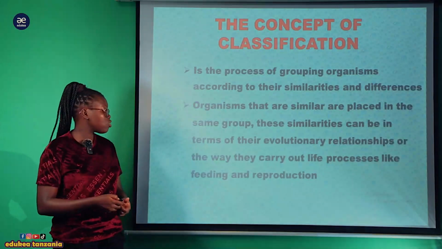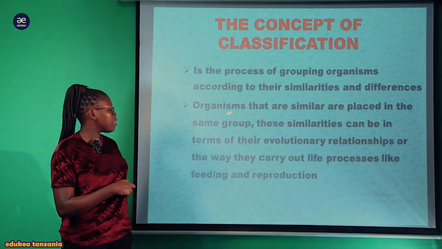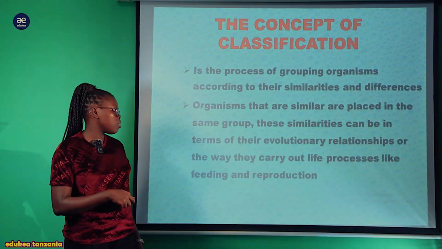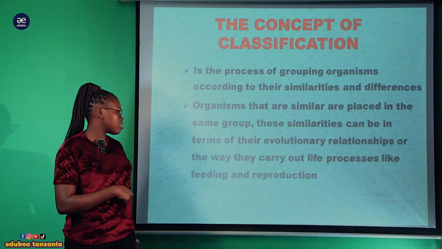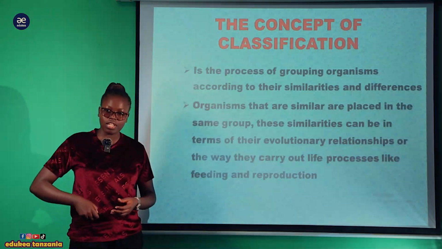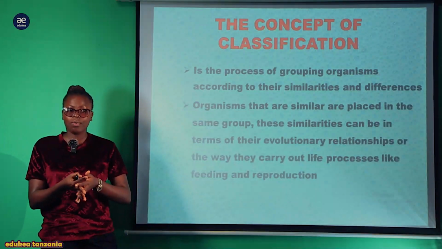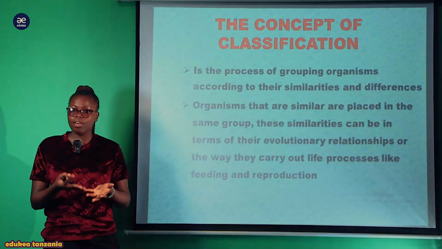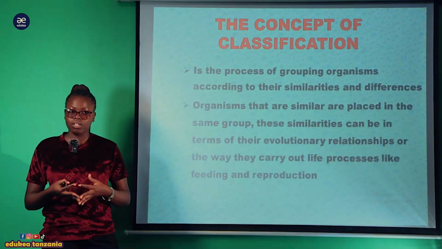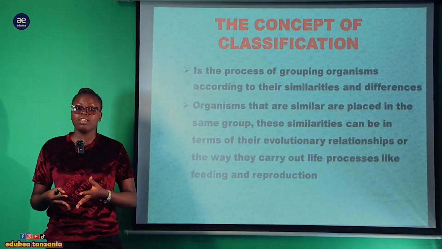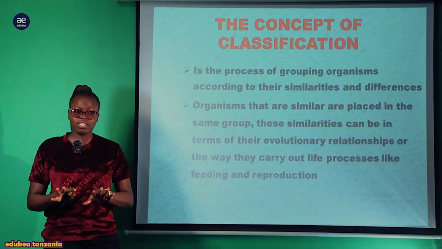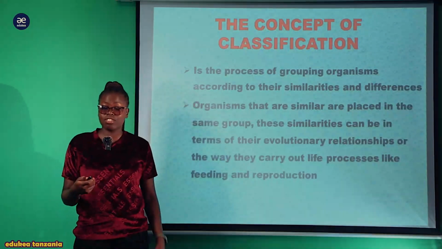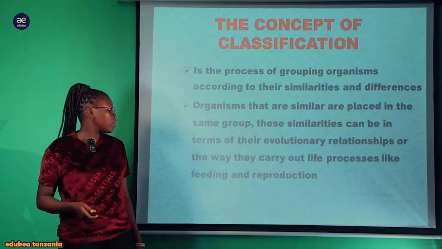This is called classification. Organisms that are similar are placed in the same group, and this similarity can be in terms of the evolutionary relationship or the way they carry out life processes, like feeding, reproduction, respiration, excretion, and the other processes. So kwa hiyo tuna classify organisms depending on the similarity kwa kuangalia evolutionary relationship. Vile vile tunaangalia namna gani wanakuwa na carry out the different life processes, kama vile respiration, reproduction, excretion, and other life processes.